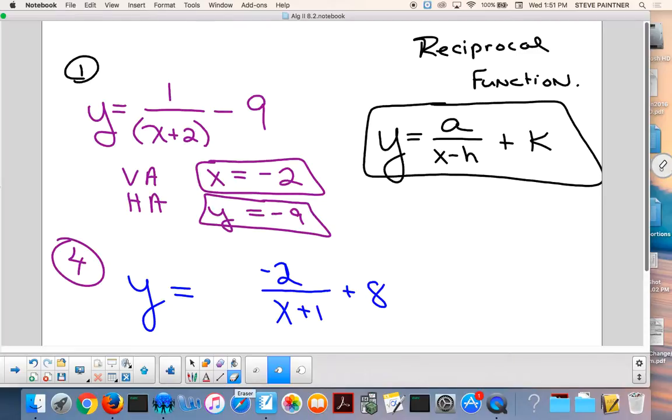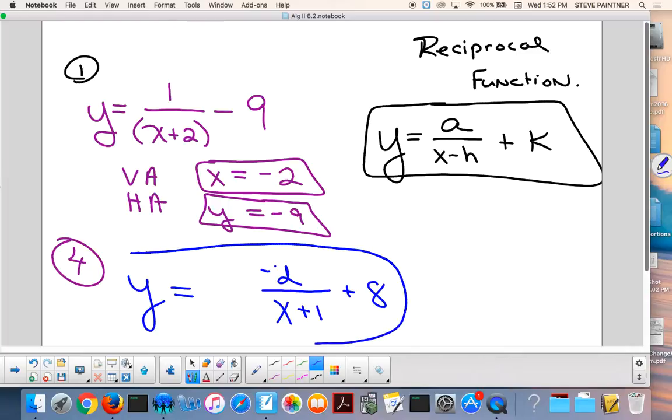Now the question becomes, did he do it right? It said 1 to the left. Is x plus 1, 1 to the left? Yes. Okay, and what else? 8 up, plus 8, looks good. Stretch it by 2. He's got his 2 on top. And reflect it just means the stretch value will be negative. He got it, that's it.